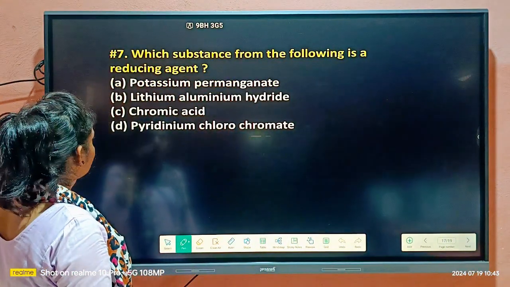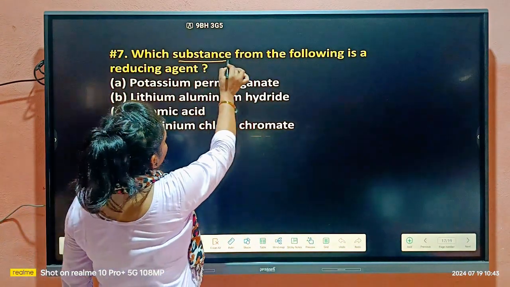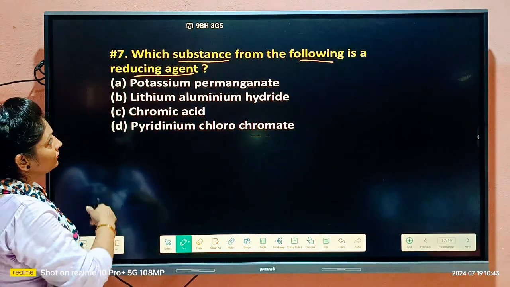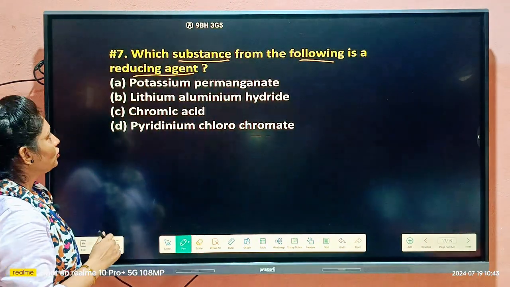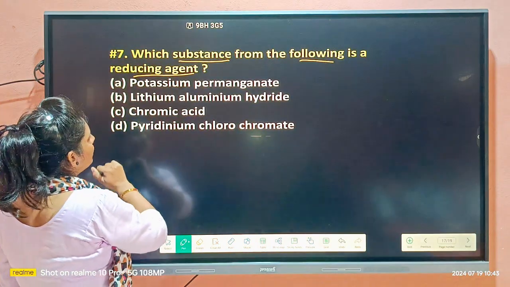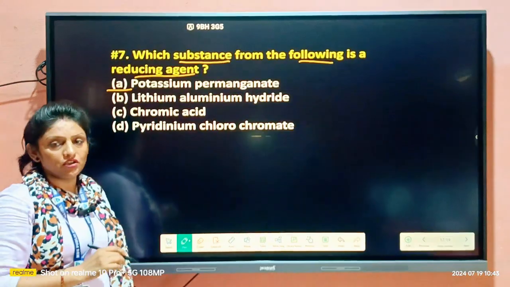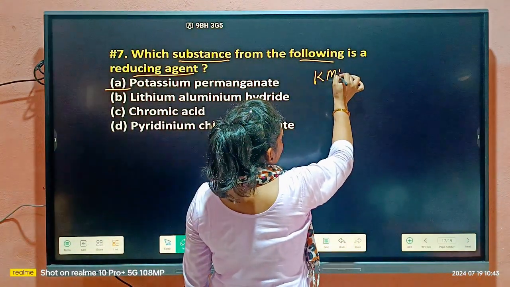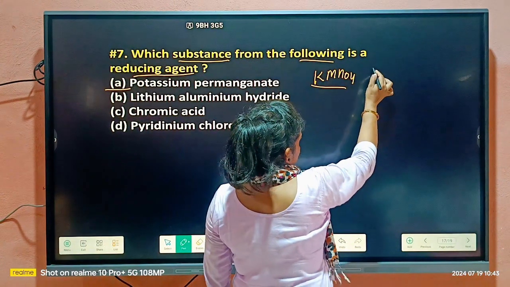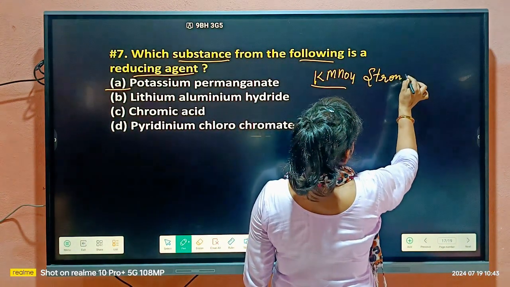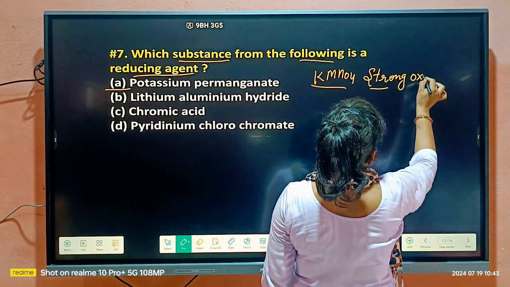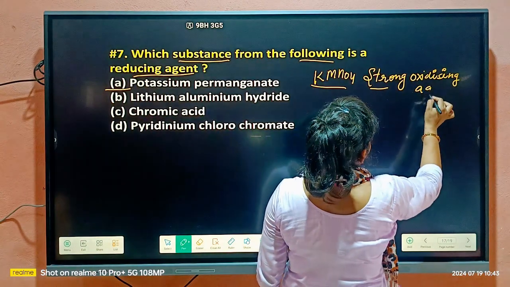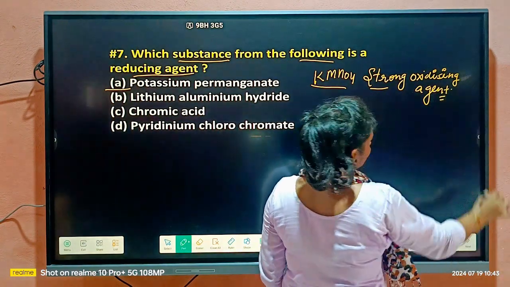Then move to question number 7. Which substance from the following is a reducing agent? Students, some reagents are given to us. Which one is the reducing agent here? Potassium permanganate, KMnO4? No, it is a strong oxidizing agent, because manganese is already present in its highest oxidation state.